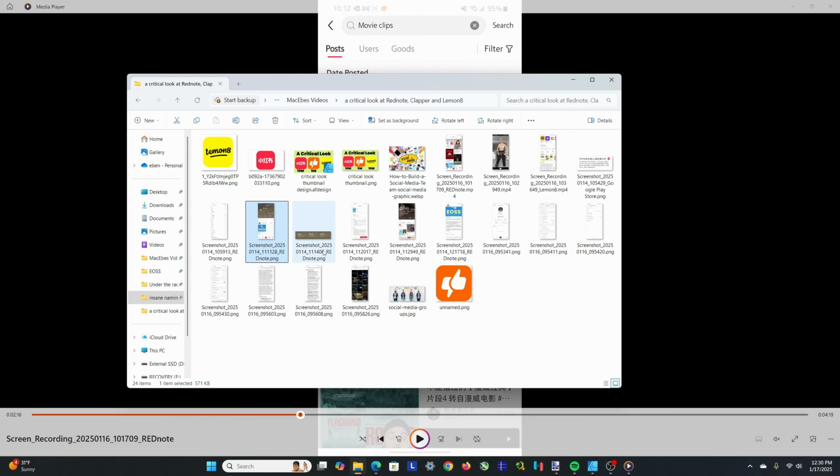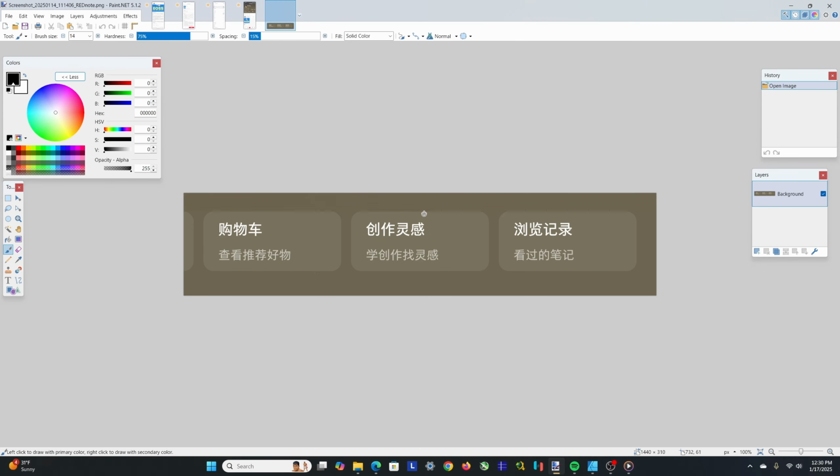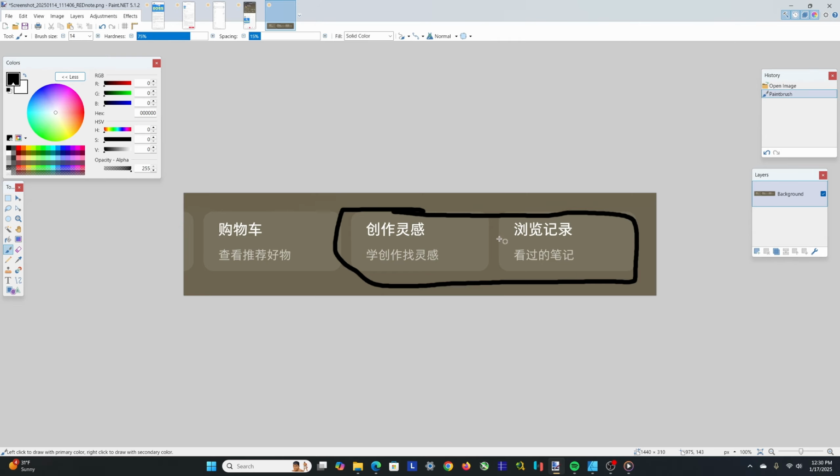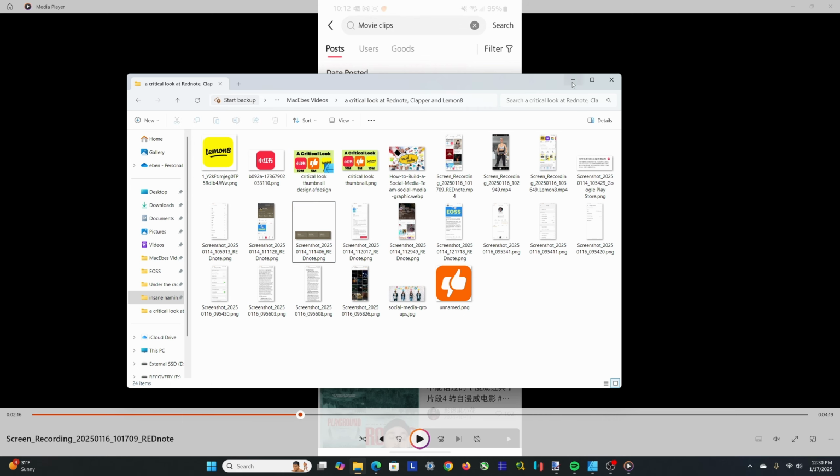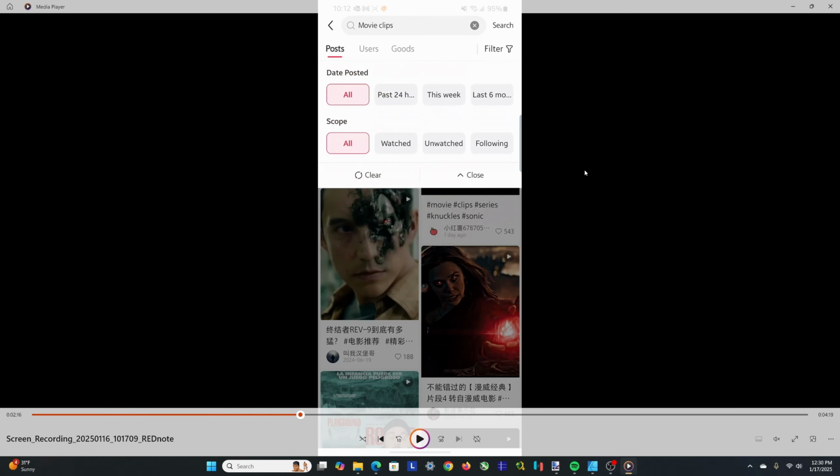And then there is these two here, which I believe are like inspiration and some other things related to shopping. So if you go to the good section of anything, this section here, it'll bring you up a bunch of related items to shop. I don't know how that works in terms of if it's available outside of China or anything. I wouldn't expect so, but just know that. So there is a decent amount of shopping focus on it, tagging products, all that kind of thing.